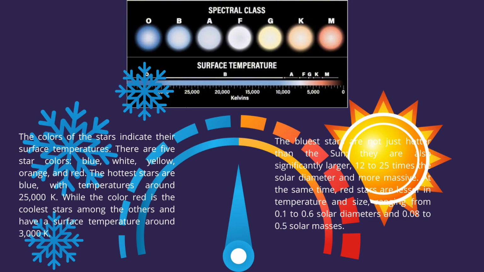The hottest stars are blue, with temperatures around 25,000 Kelvin, while red stars are the coolest among the others and have a surface temperature around 3,000 Kelvin. Bluest stars are not just hotter than the Sun, they are also significantly larger, 12 to 25 times the solar diameter, and more massive. At the same time, red stars are lesser in temperature and size, ranging from 0.1 to 0.6 solar diameters and 0.08 to 0.5 solar masses.